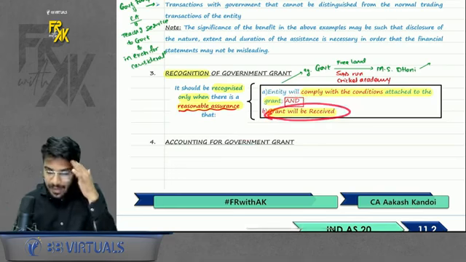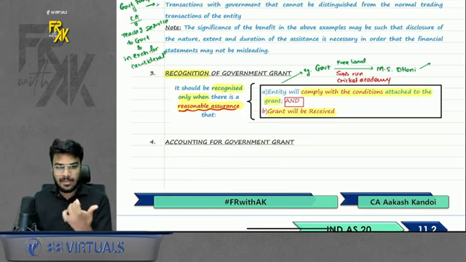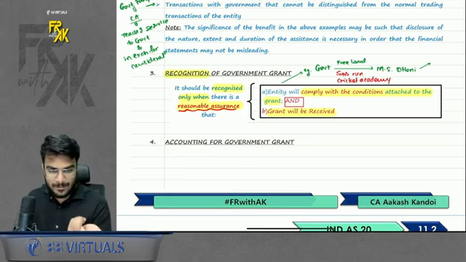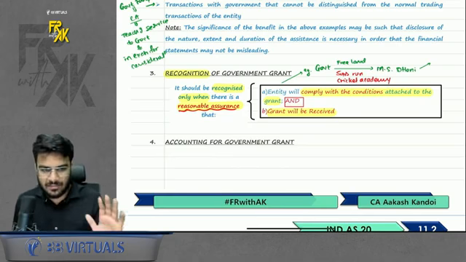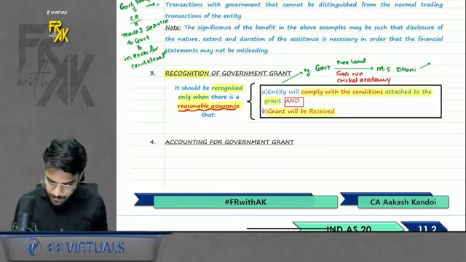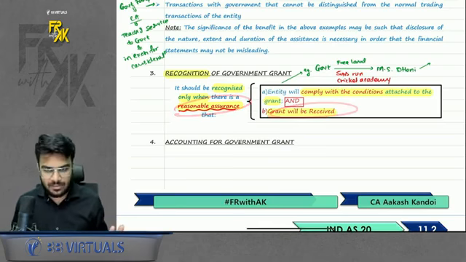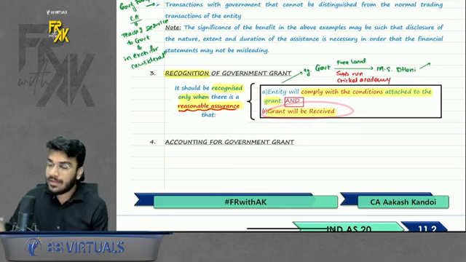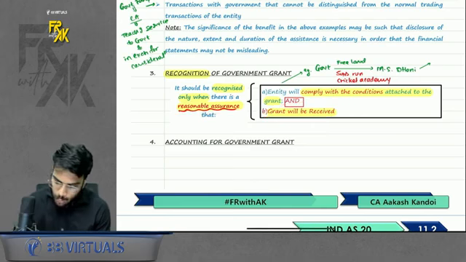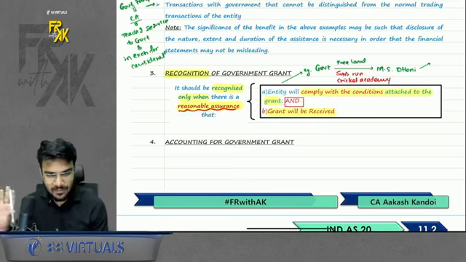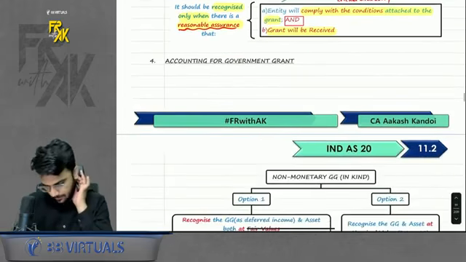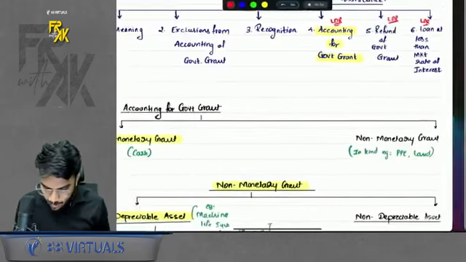Why is this given? Do you remember I said sometimes the government might just give fake promises and you internally know that you will not receive the grant. So do not book the grant. You will book the grant only when you have a reasonable assurance. This does not mean that you book only when the cash is received. No, you will book when you have a reasonable assurance that you will receive the money or whatever asset you are going to receive. Then the next point is accounting for government grant.